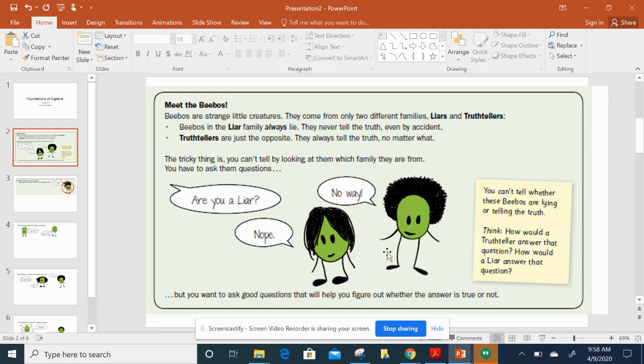So, in this case, is this a good question that would help us determine whether they are truth tellers or liars? I don't know. Each of these Bebos would answer the question in the same way, and so that does not determine whether they are truth tellers or liars.